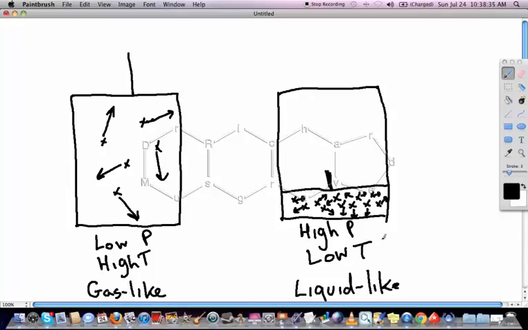However, if we reverse the situation, we have a high pressure and a low temperature. That means we've got a lot of molecules in a very small space, and they're not moving very fast. So in this instance, they're going to act more like a liquid. So gases under those circumstances don't tend to act like gases at all. They'll tend to act more like liquids.